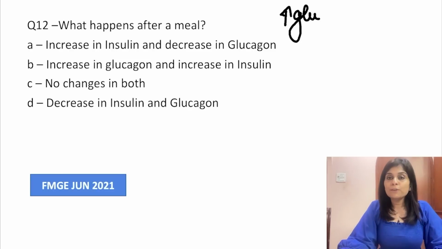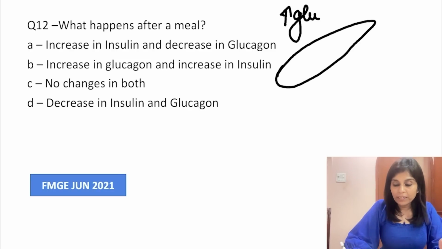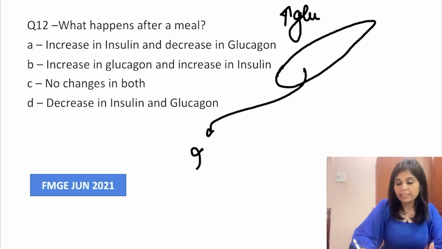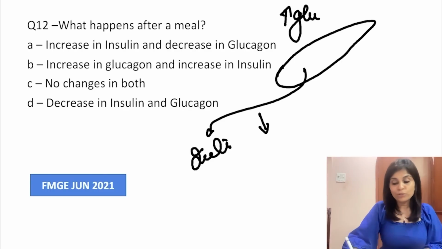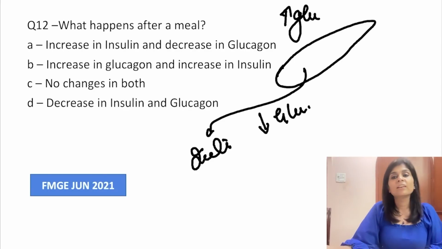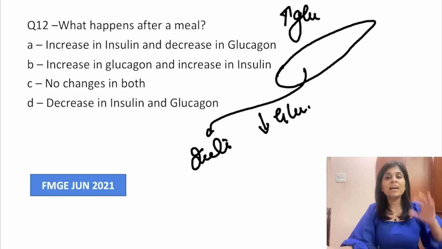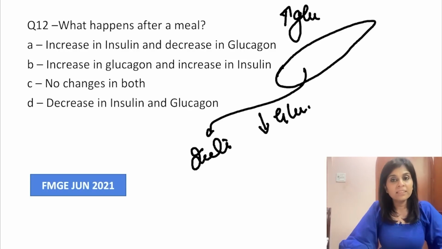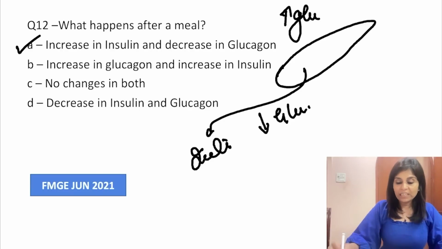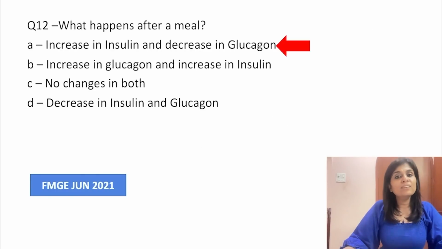The moment plasma glucose increases, pancreatic beta cells will respond to it by releasing insulin. Okay, and pancreatic beta cells will direct alpha cells to not release glucagon. So what will you see after a meal? Hyperglycemia. To combat hyperglycemia, insulin will be released and glucagon will not be secreted. So what will you observe? Increase in insulin and decrease in glucagon.